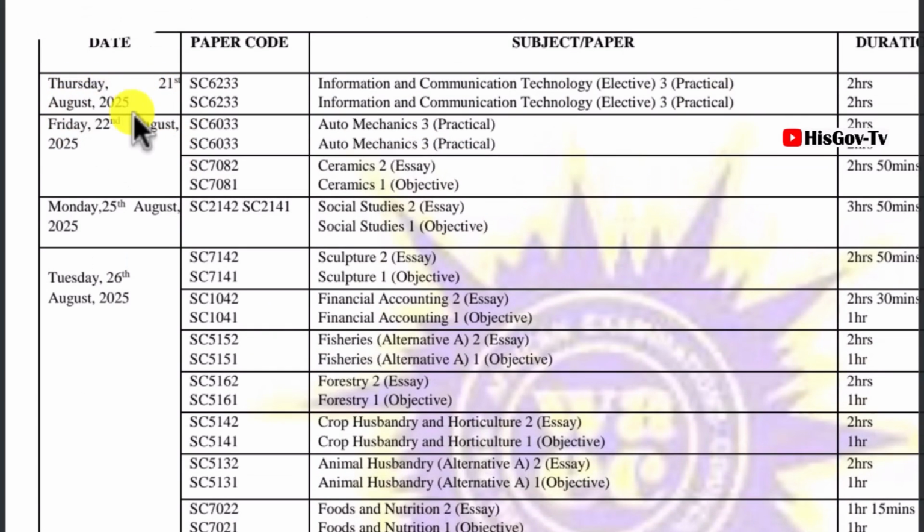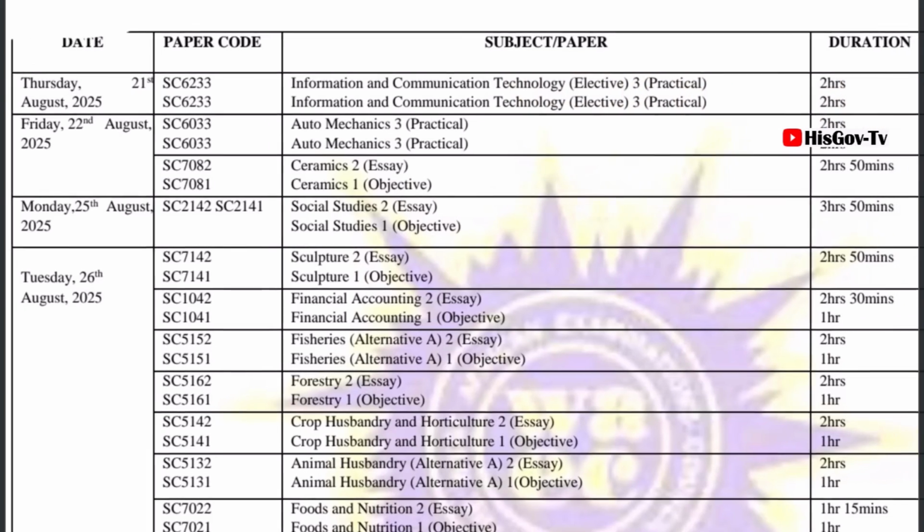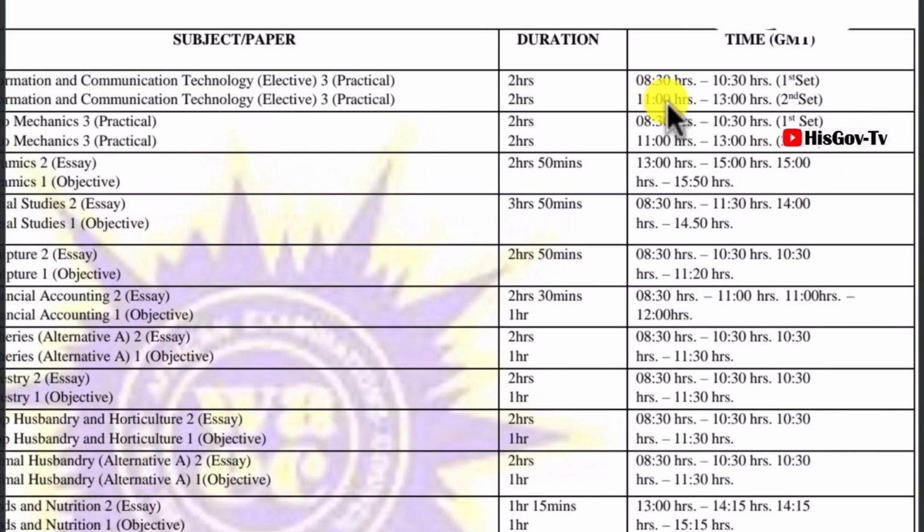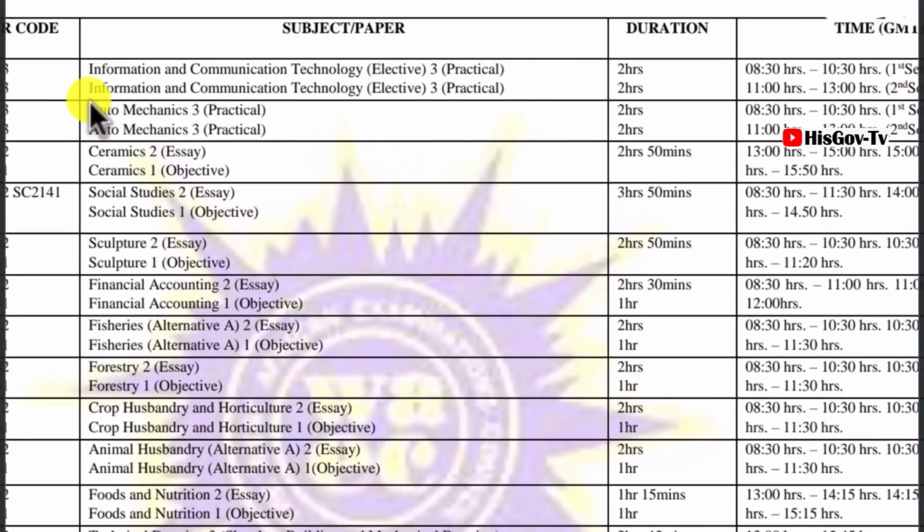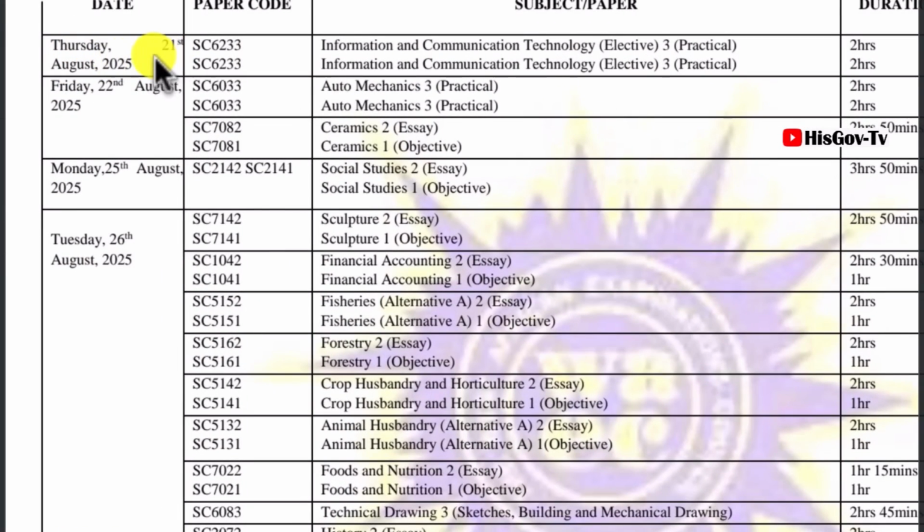Now on Thursday, 21st August 2025, ICT will be written. Now, electives, so this will be the practicals. ICT electives, the practicals will be written on Thursday, 21st. It will be in the morning, so 8:30, and they will be in 2 sections.